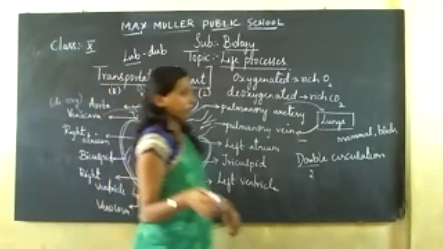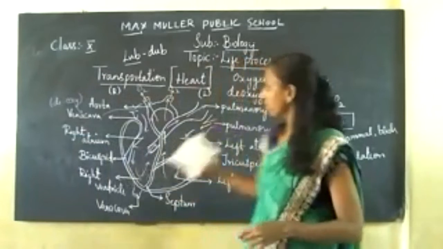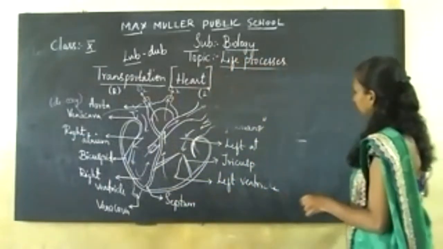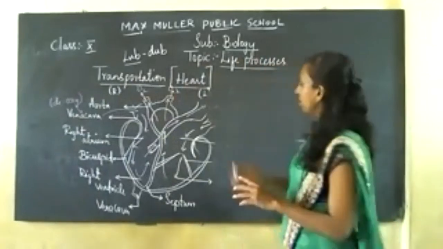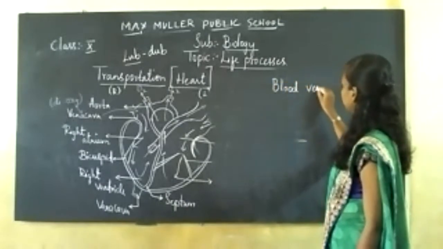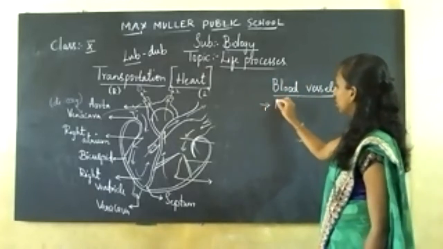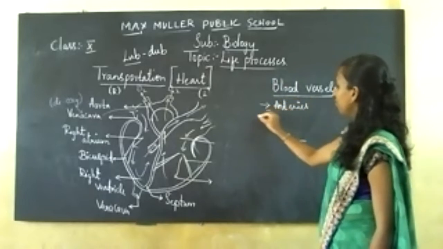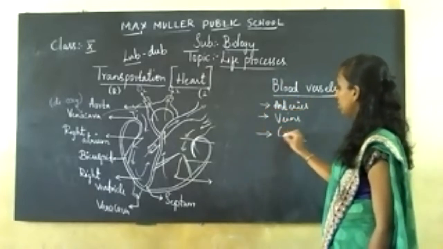Now, what are the different types of blood vessels present? The different types of blood vessels are arteries, then you have veins, and you have capillaries.